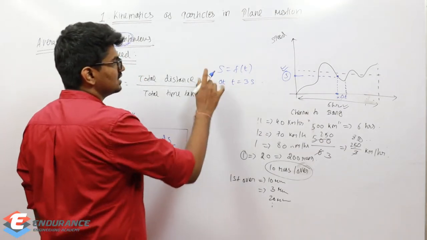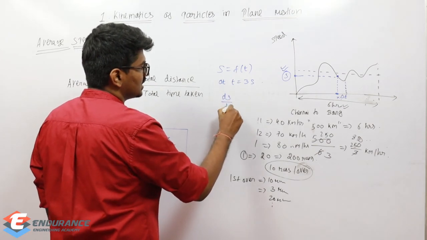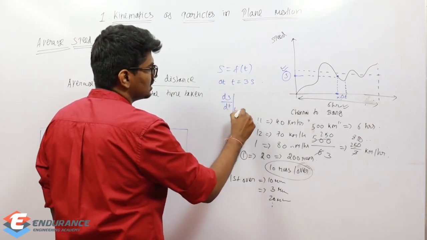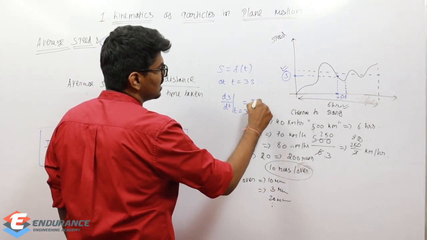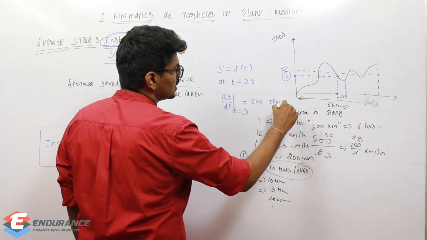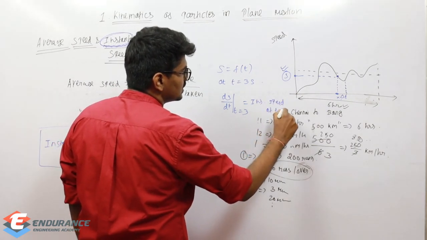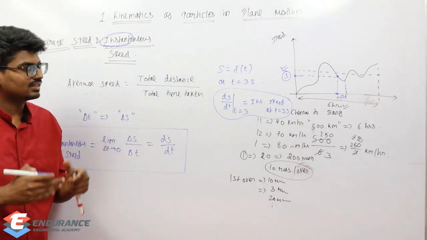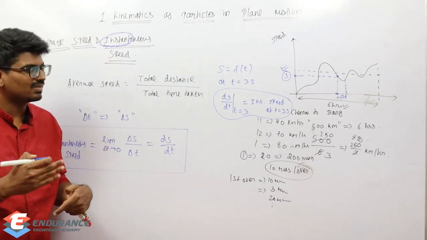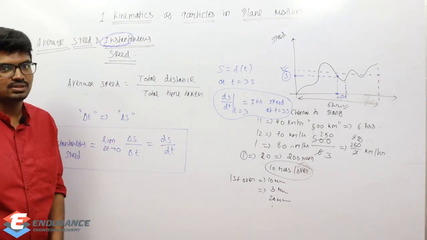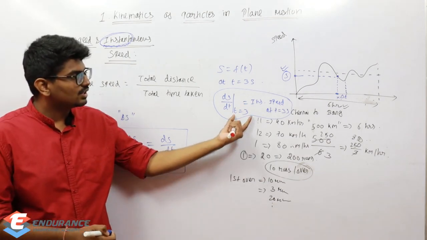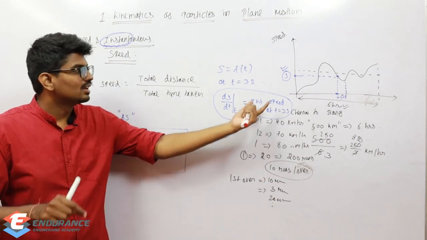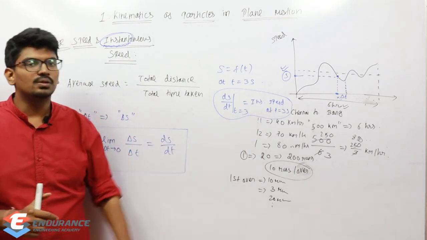What you will do is differentiate s with respect to time and substitute t equal to 3 seconds. This will give the instantaneous speed at t equal to 3 seconds. Simply differentiate with respect to time and substitute the value t equal to 3. So at t equal to 3, at that instant, that is what it is going to give us.